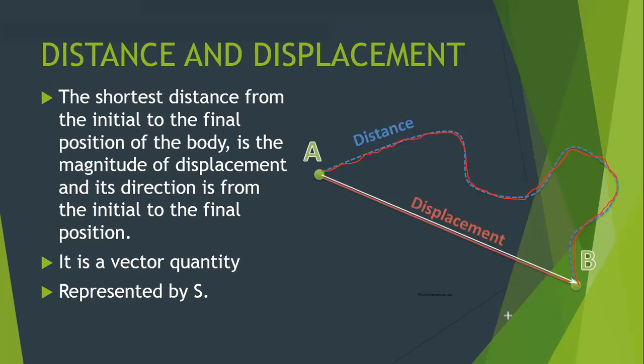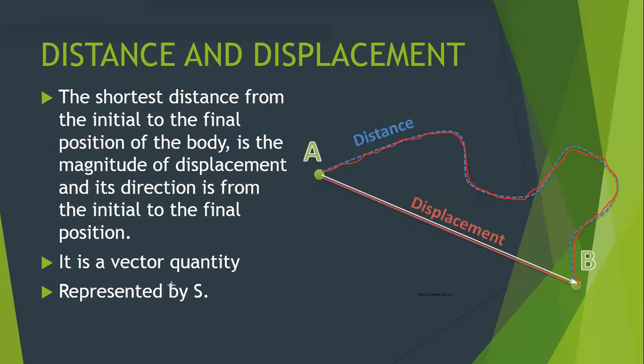Now I said displacement is a vector quantity. So the question is, what is the direction of displacement? The direction of displacement is from the initial to the final position. Whenever we say displacement, it means we know the direction as well. And the direction is from initial to the final position.